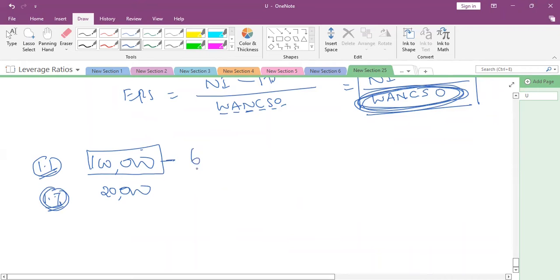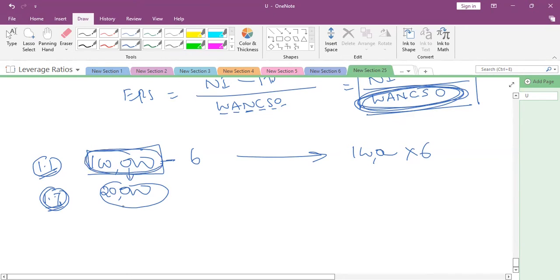So we need to take 6 by 12. That means we need to calculate 100,000 into 6. Now, when 20,000 new shares are issued, old shares how much? 100,000, 1 lakh.